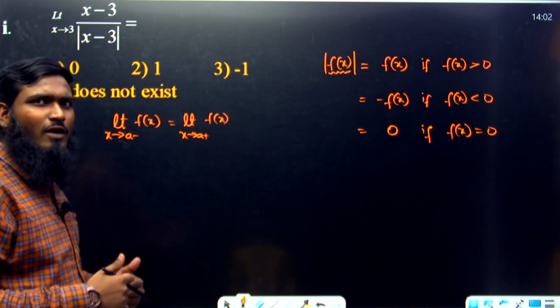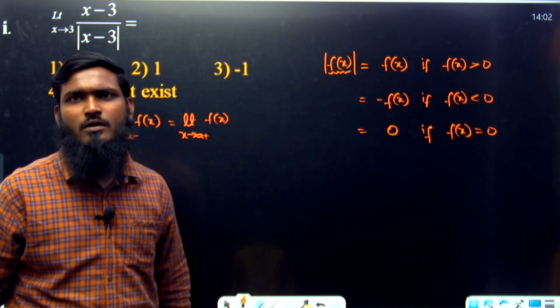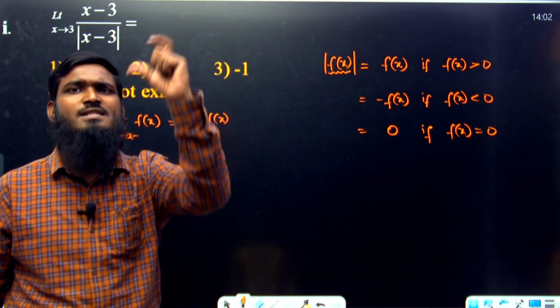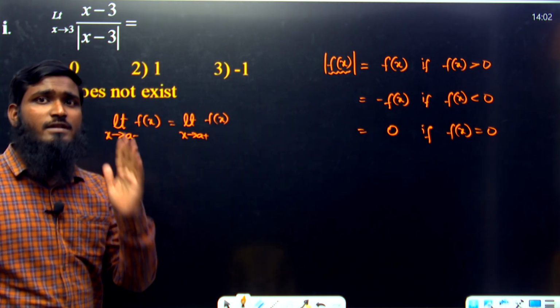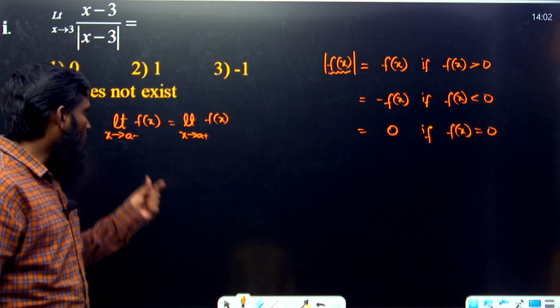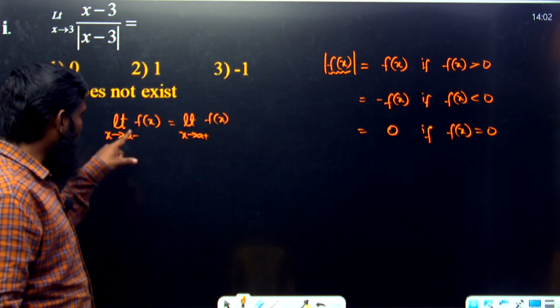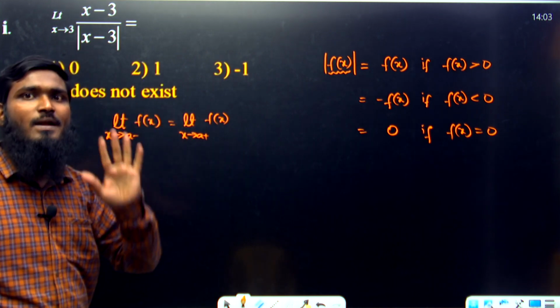Now listen here. Till now we have used all the TSRs and the L'Hospital rule, but we haven't used the conceptual questions over here. This is a concept we are having. Whenever we have a limit question with a modulus function or step function, we have to use this formula: limit x tends to a minus f of x is equal to limit x tends to a plus f of x.